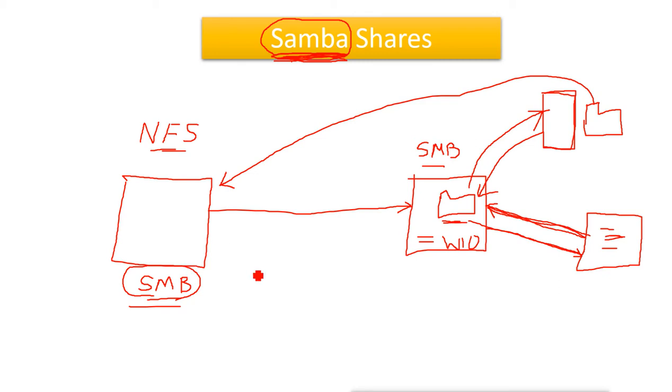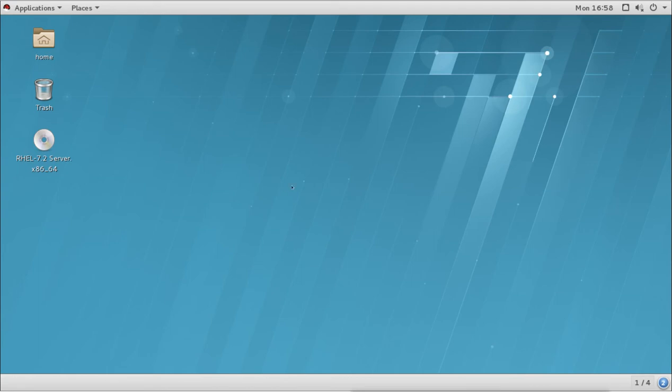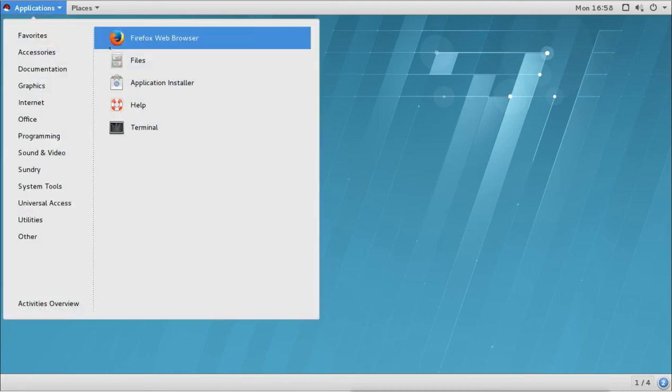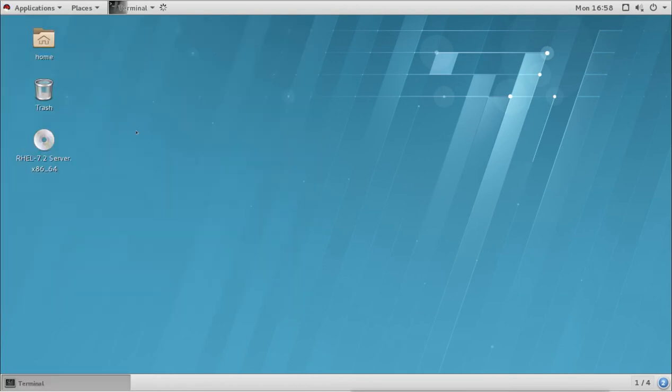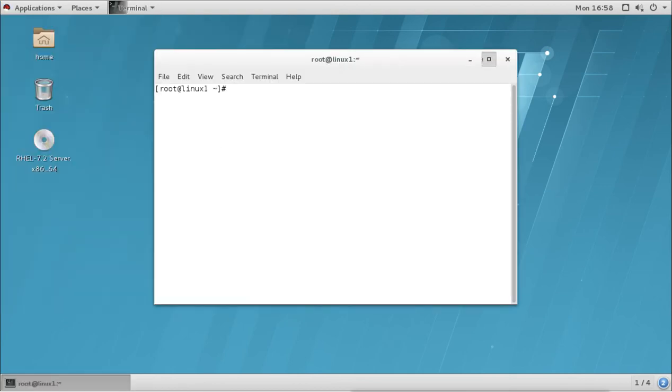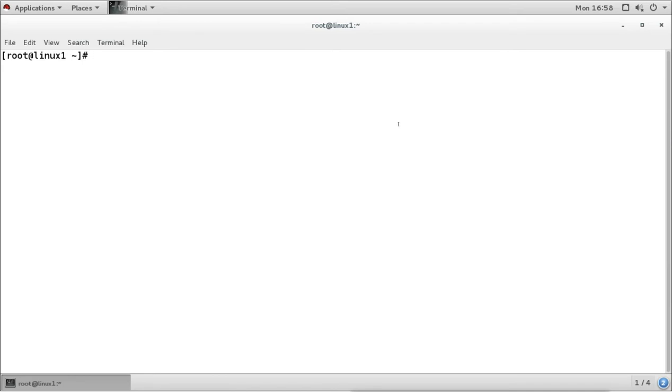Okay, so let's see how we can do this. Now this is our Linux server, and from here we want to share a directory with Windows 10. The first thing I need is the package requirement. First I have to make sure the package is installed here, and that package name is Samba.